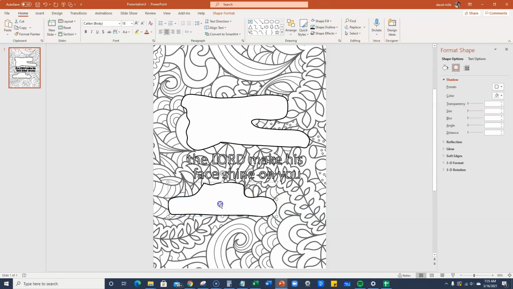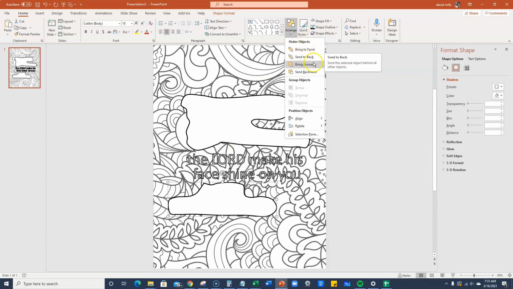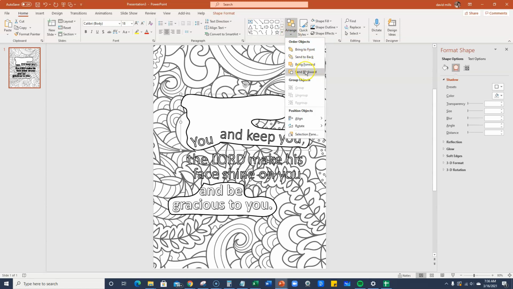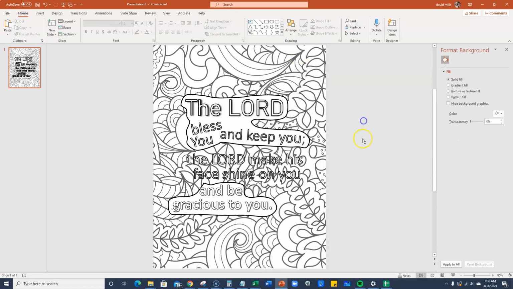And then we need to send this back one. So just send backward. And we're going to do it again. Send backward. I'm going to click on this one, send backward, and might have to do it twice. Send backward. More than a few times. Send backward, because if we send it to the back, then it's going to go behind the picture, and we don't want that, right? Send backward. Okay, so now we have this, and this.